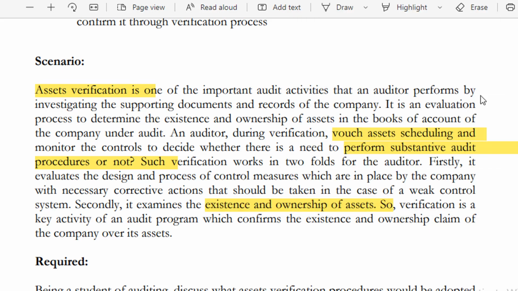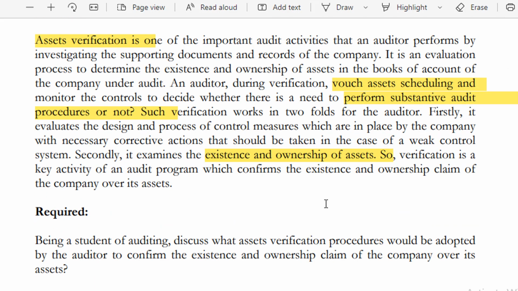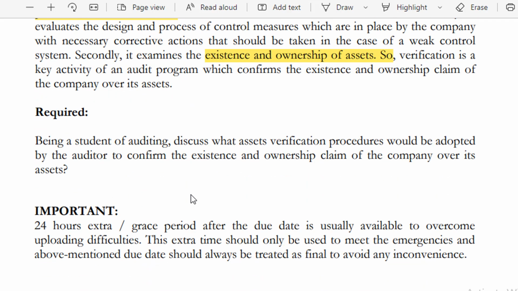So I am going to highlight the important words or phrases in the scenario to understand it more clearly and in depth. So verification is a key activity of an audit program which confirms the existence and ownership claims of the company over its assets which have been shown or presented on the balance sheet on a specific date. So let's move to the next section of required.